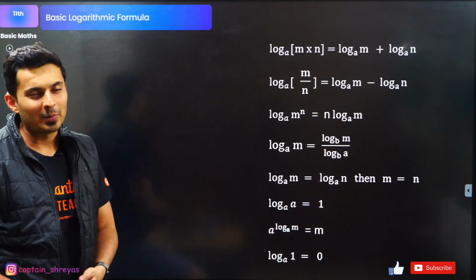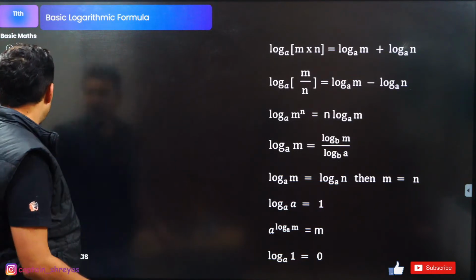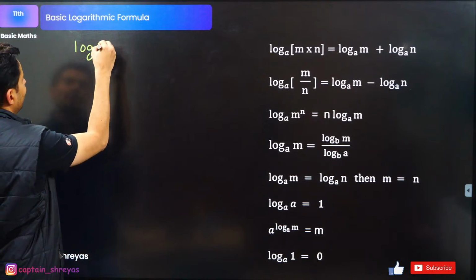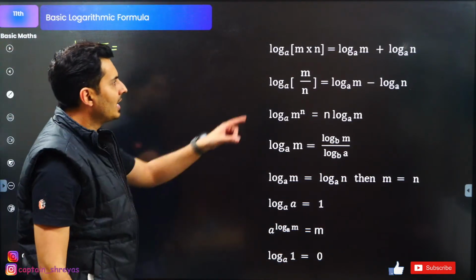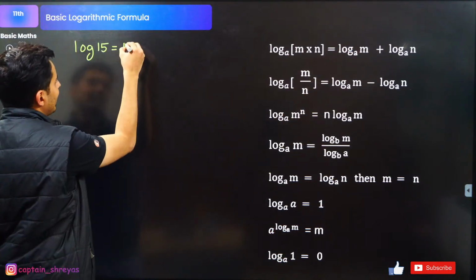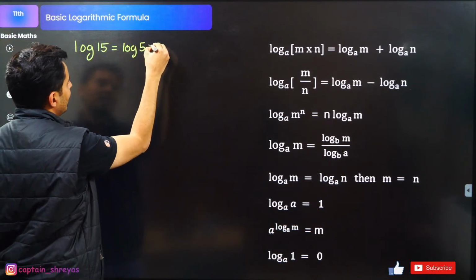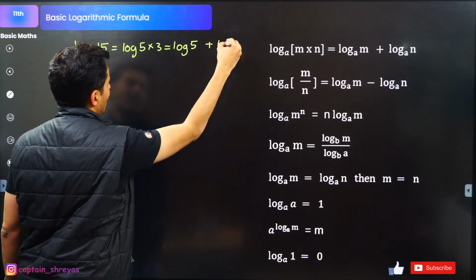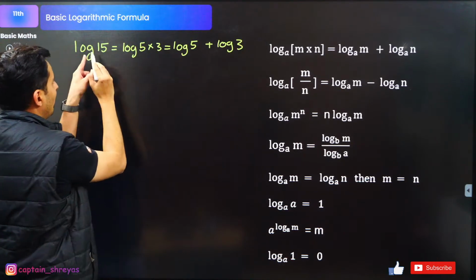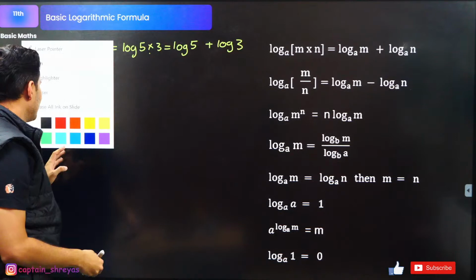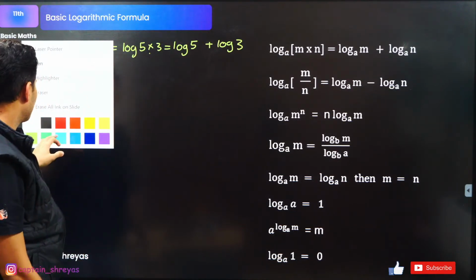So now these are the basic standard formulas. Let's look at them one by one. Say, for example, I have to find log of 15. log(m times n) is log m plus log n. So log 15 can be written as log of 5 times 3, which is log 5 plus log 3. So multiplication becomes addition, separately for each logarithm.